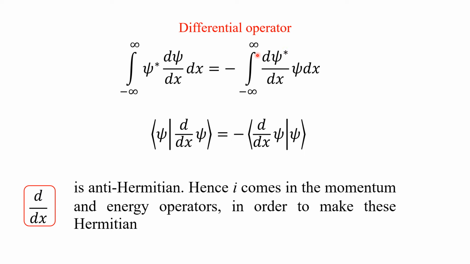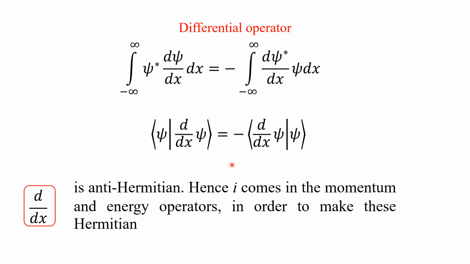This is a complex value, so it can be represented as a bra vector, that is bra d psi by dx, and this is ket psi. So this is the ket vector. So this can be represented in the Dirac notation like this, which is the basic definition of a Hermitian operator.